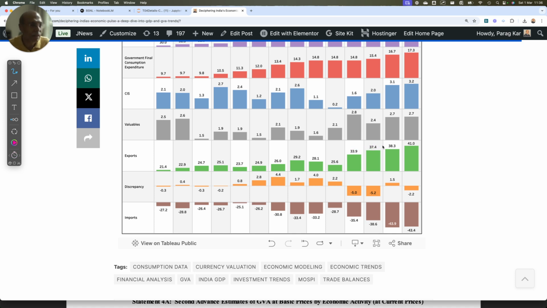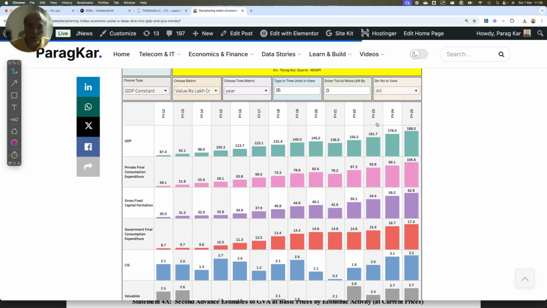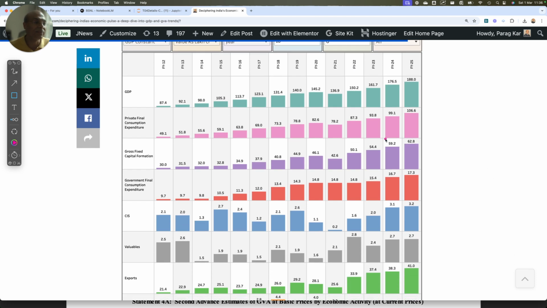Okay. So the summary is that we grew at a higher rate in FY24 because of a lower base, right? In absolute terms we actually did larger, and we are not able to grow at the same rate because of certain constraints we are facing, which are gross fixed capital formation and government final consumption expenditure.